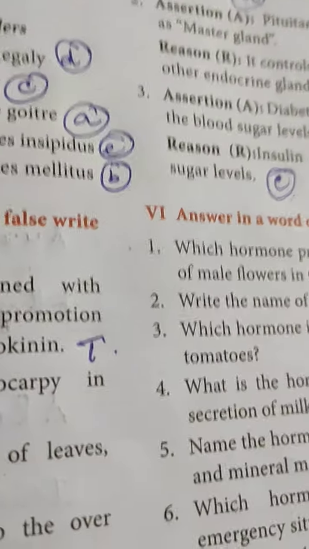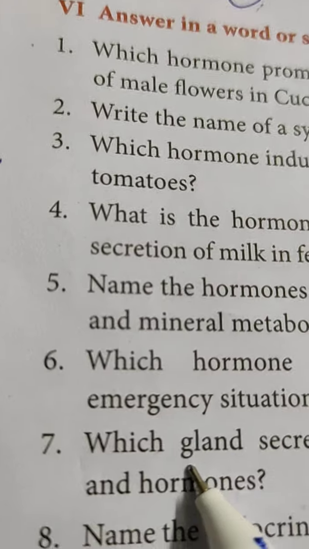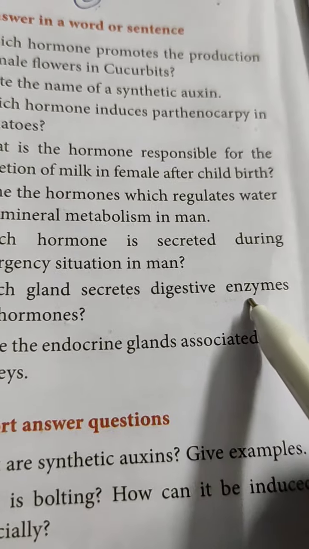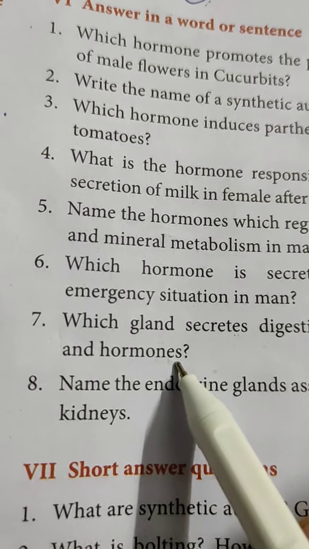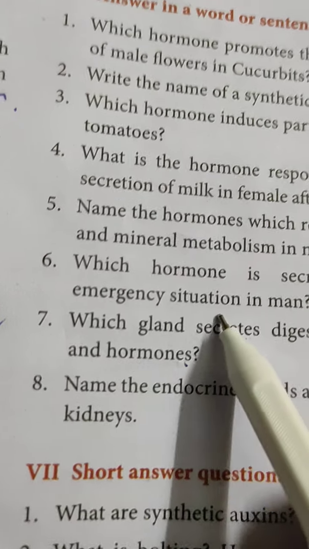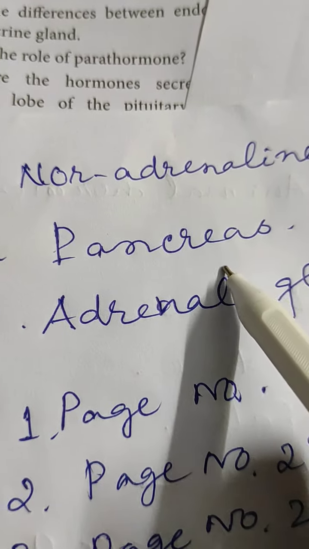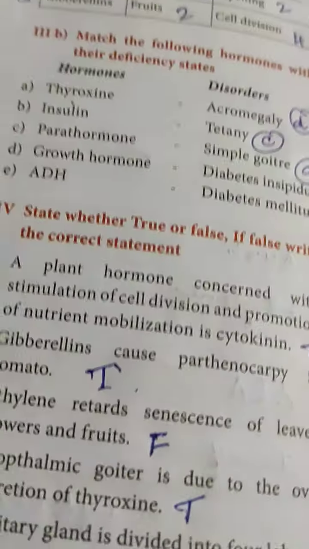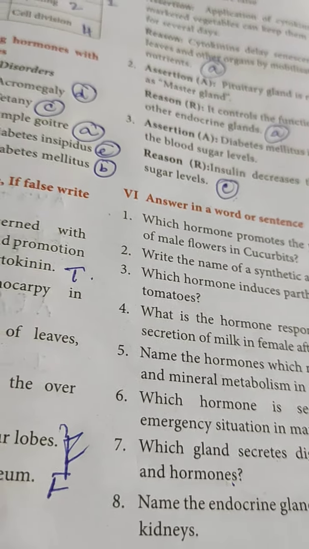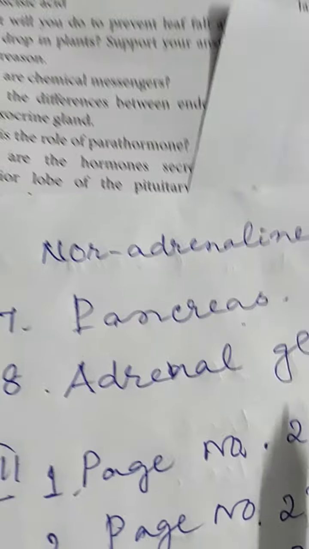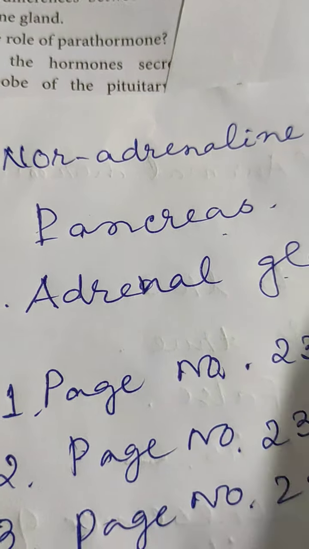These two hormones are called the emergency hormones in man. Next, seventh one, which gland secretes digestive enzymes and hormones? Name of that gland is called pancreas. Eighth one, name the endocrine gland associated with kidney. That is called the adrenal, ADRENAL.